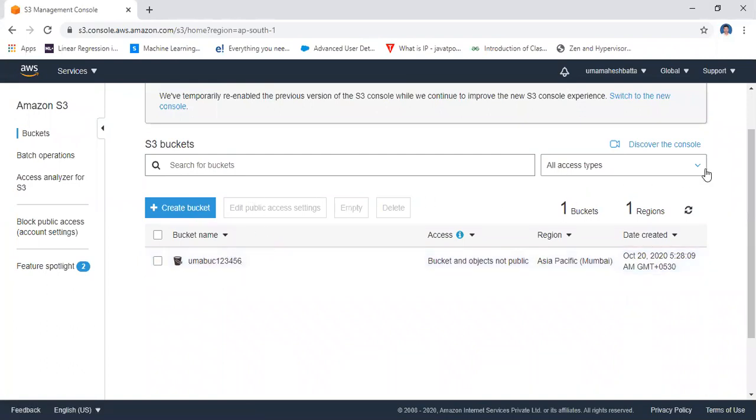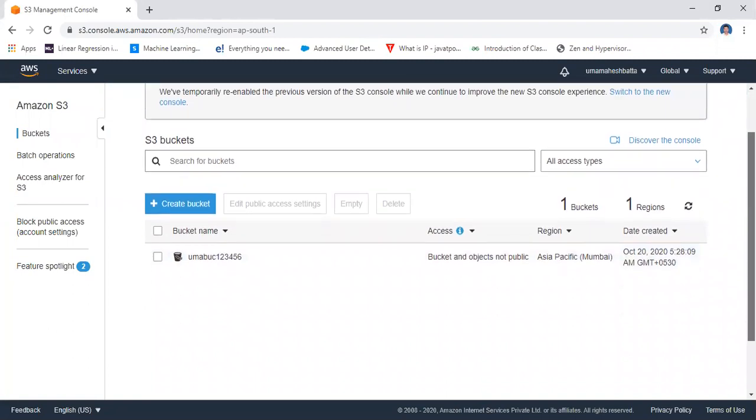Now you are going to create a new bucket. Here, how can you create the new bucket? For creating the new bucket, there is an option, Create bucket.